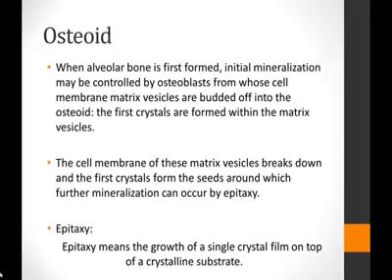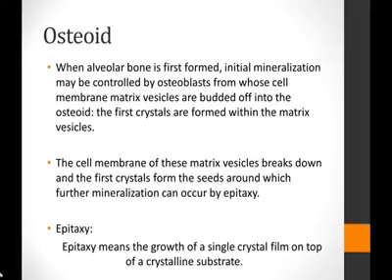These bone forming cells, alongside secreting the bone matrix, also secrete membrane bounded vesicles that are called the matrix vesicles, and these vesicles have the first crystal for the initiation of mineralization. These matrix vesicles, when they bud off into the osteoid or the unmineralized bone matrix, are bounded by the cell membrane initially, and they have the first crystal for the initiation of crystallization or mineralization.